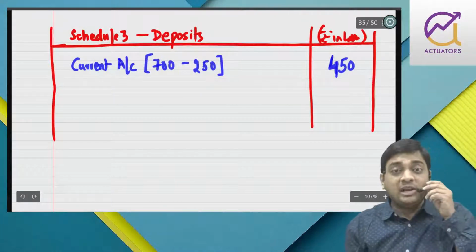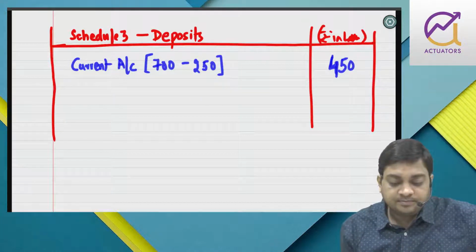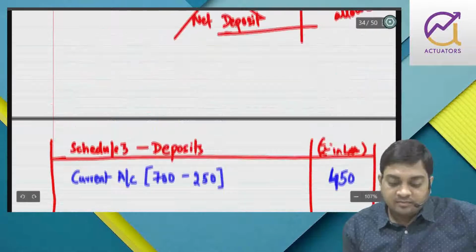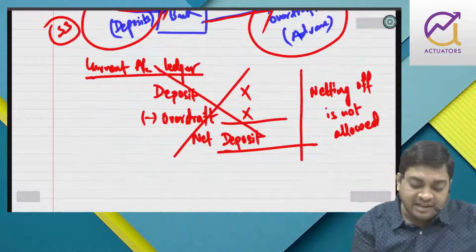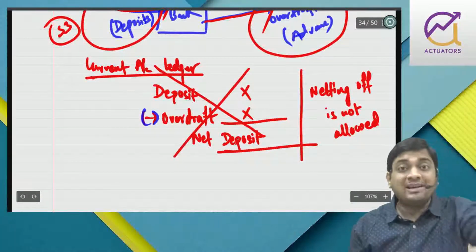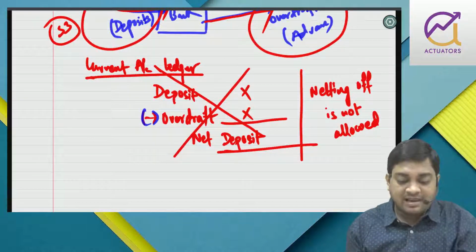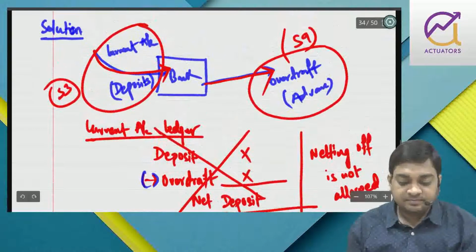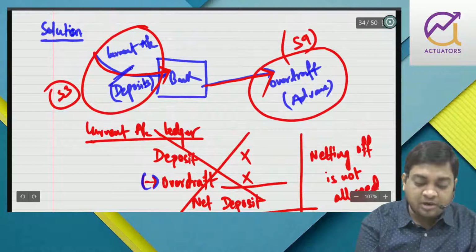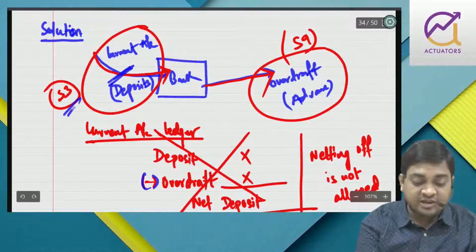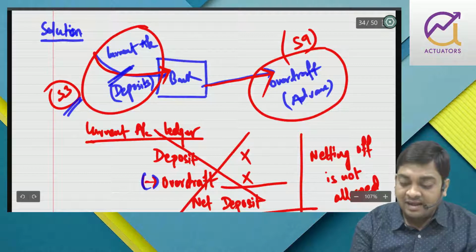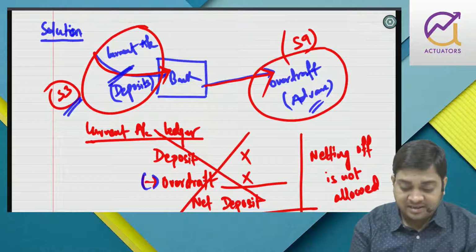It has been wrongly included in current account. I have told that netting off is not allowed, but here they have not netted off, they have simply added the balance. So this current account deposit will be shown separately under schedule 3 liability, and this overdraft given to customers will be shown separately under advances on the asset side.